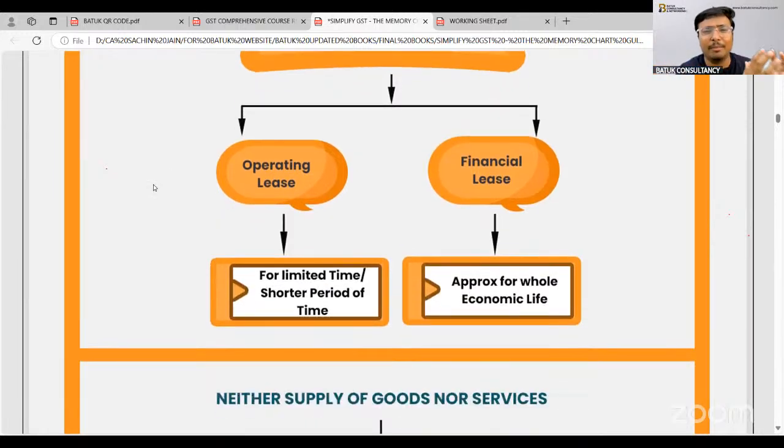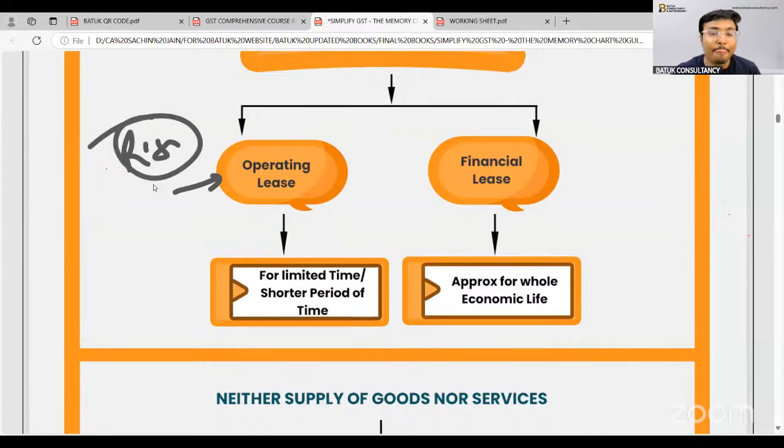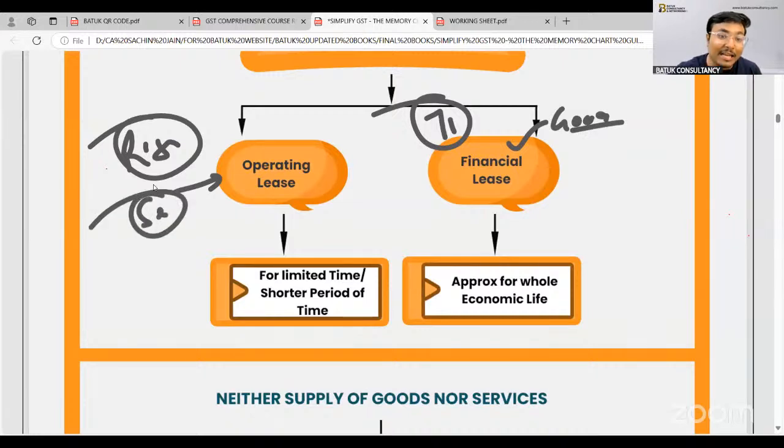Operating lease is for a very limited amount of time, 5 years, 7 years, a very short period. But financial lease is for approximately the whole economic life. So whenever there is an operating lease, that means for a limited amount of time, it will be treated as just a transfer of the right to use. But whenever there is a financial lease, that means a transfer for approximately the whole economic life, it will be treated as a title transfer. So accordingly, it will be treated as supply of goods or supply of services. That is the thing we need to keep in mind.